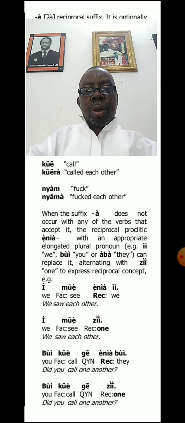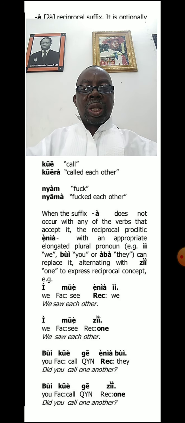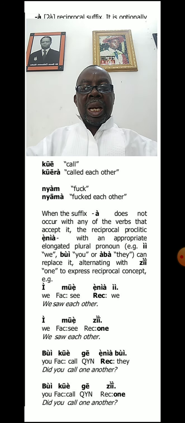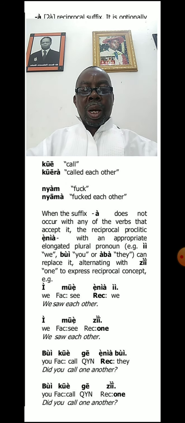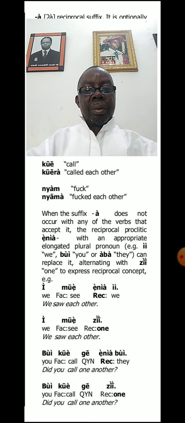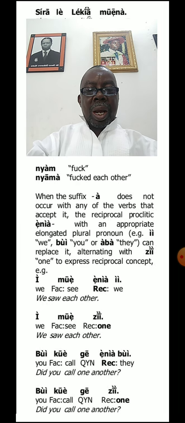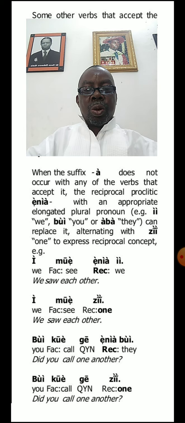Now, you can be sure that the reciprocal concept is also marked when the prefix enia occurs before the object pronoun, in which case you can see I, mue, enia, I. You can see some other sentences there. Imwe enya e, which means we saw each other.